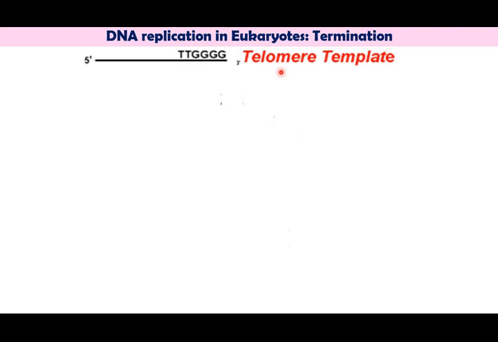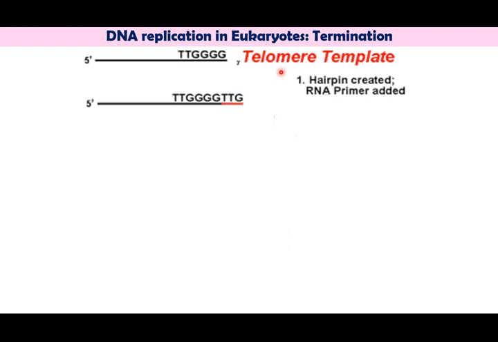The telomerase enzyme first binds at the 3' end and synthesizes a short TTGGG sequence. These are called telomeric sequences, and these sequences are of Tetrahymena. The telomerase then adds the TTG at the 3' end.